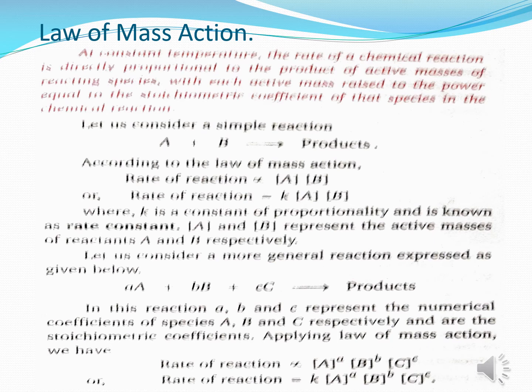So in this reaction, a, b, c represent the numerical coefficients of the species A, B and C respectively and are the stoichiometric coefficients. So applying the law of mass action, we have rate of reaction is proportional to the product of concentration of A raised to the power a into concentration of B raised to the power b into concentration of C raised to the power c. Or rate of reaction is equal to K [A]^a [B]^b [C]^c, as you can see in the last equation.